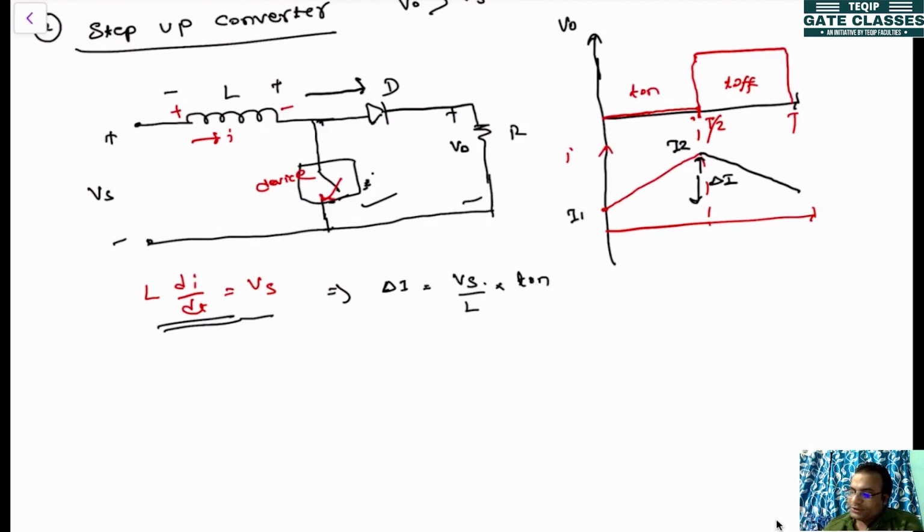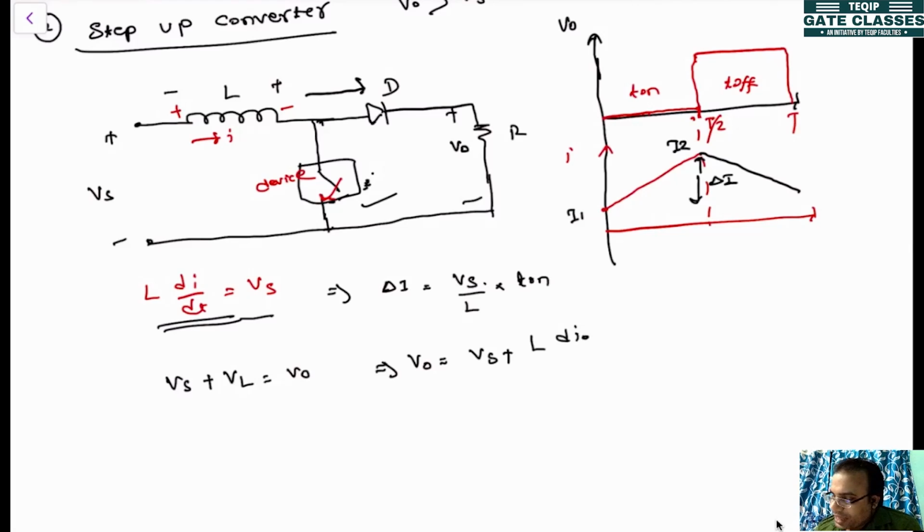Now when the switch is off, the polarity is minus plus. Now if you apply KVL, it will be Vs plus VL, that is equal to V0. That means V0 will be equal to Vs plus VL, which is L di by dt.